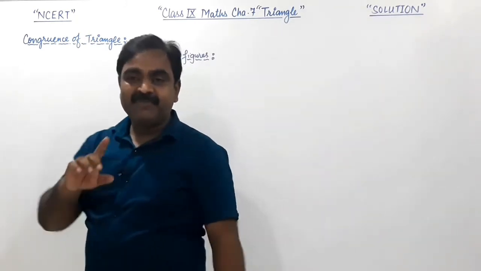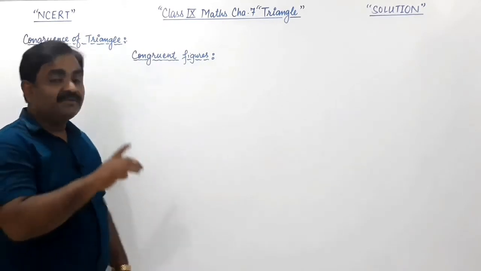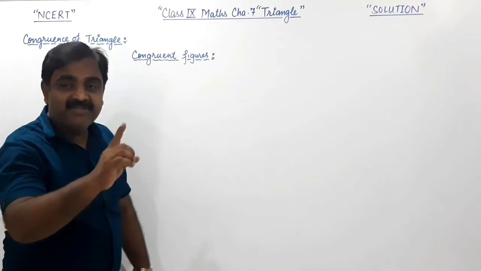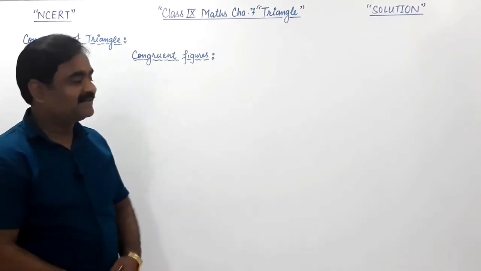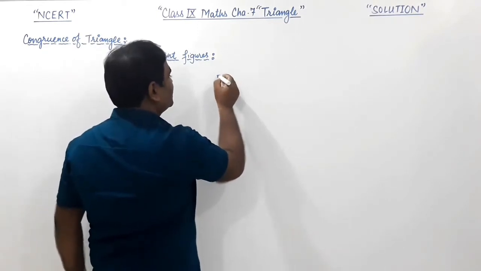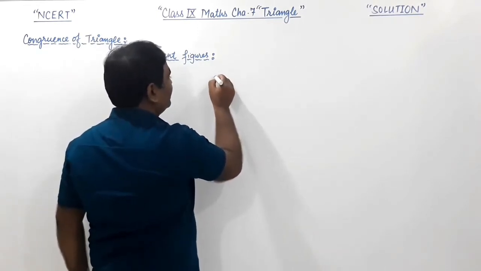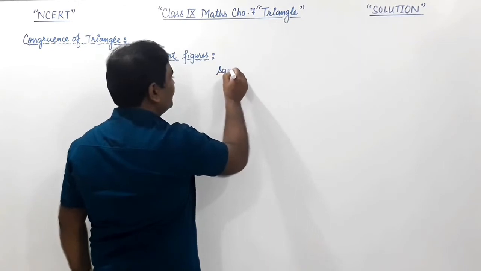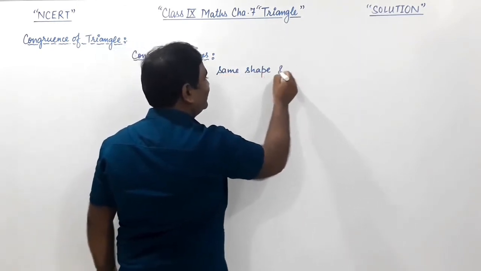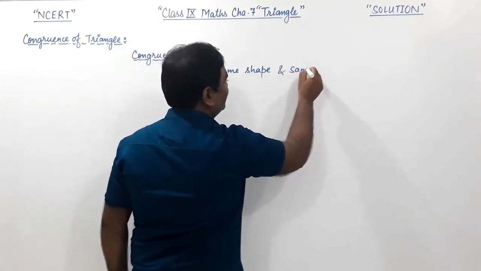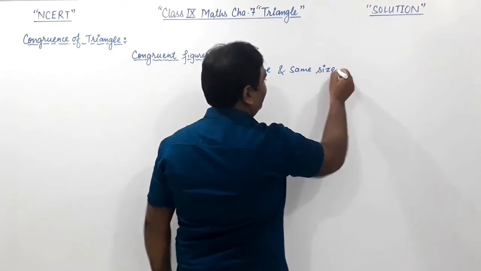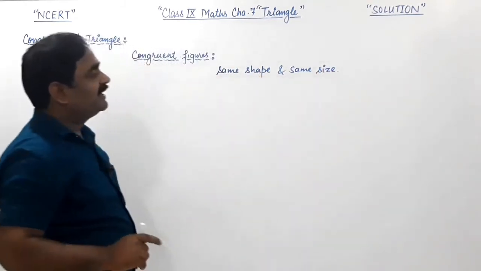is very important. Congruent figure means the figures have same shape and same size. For example, the figures have same shape and same size.